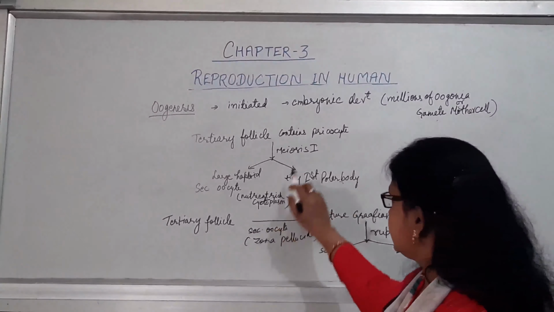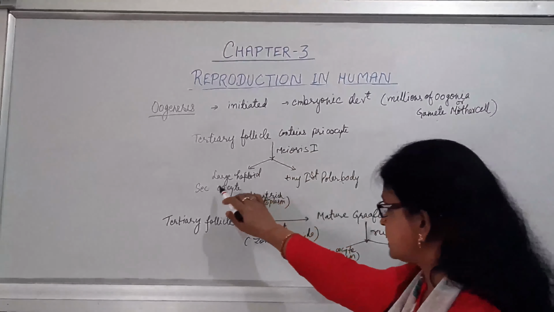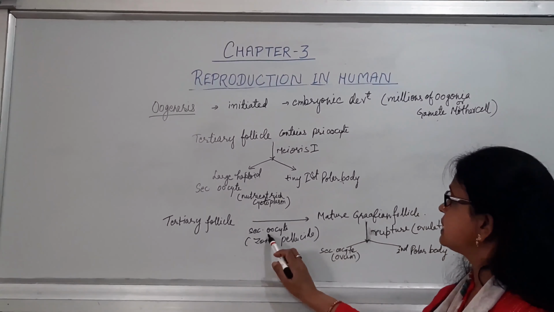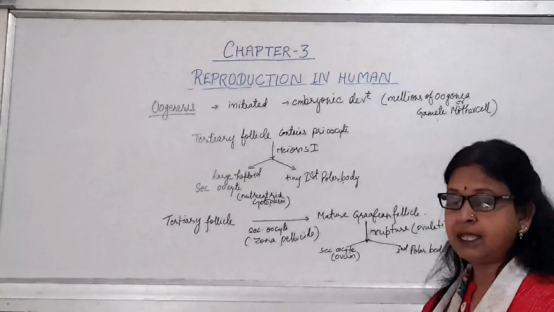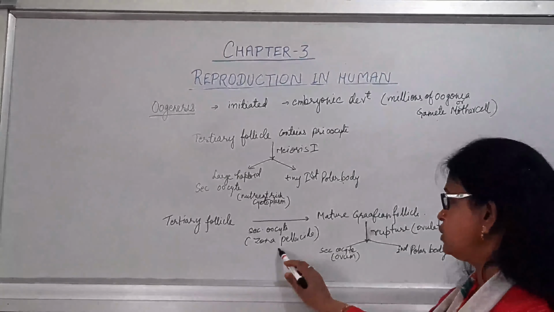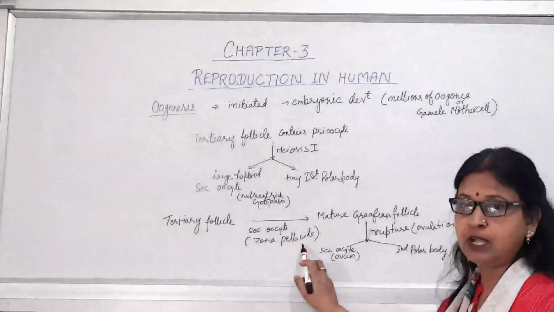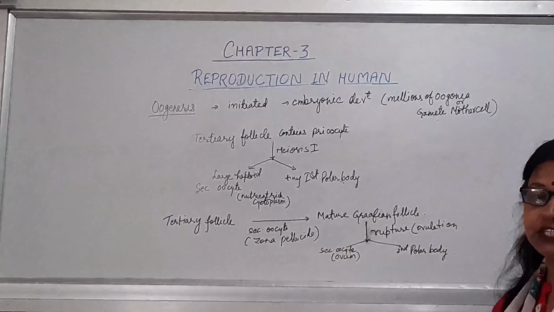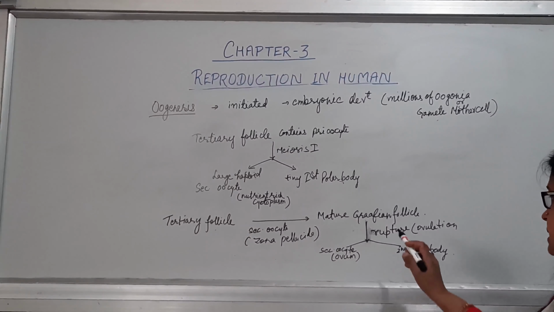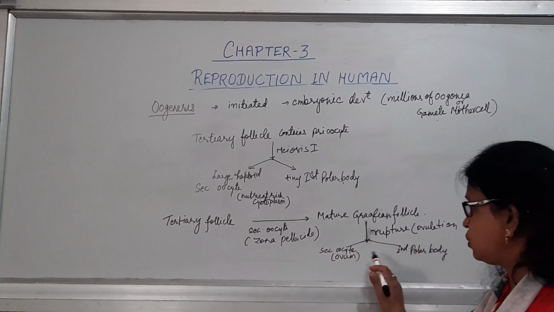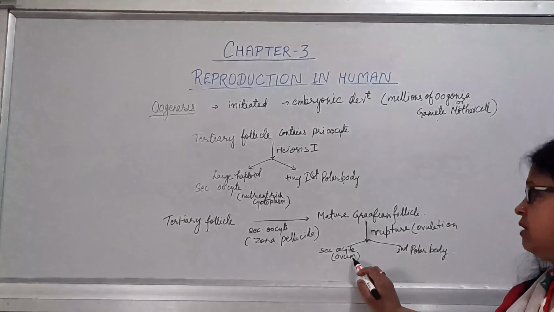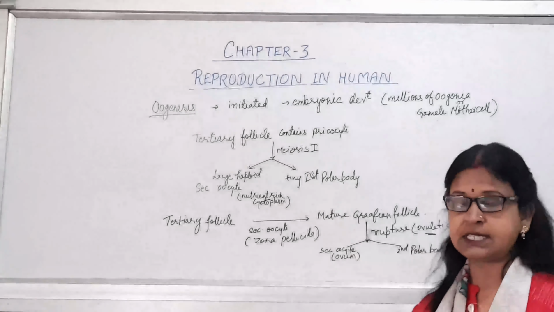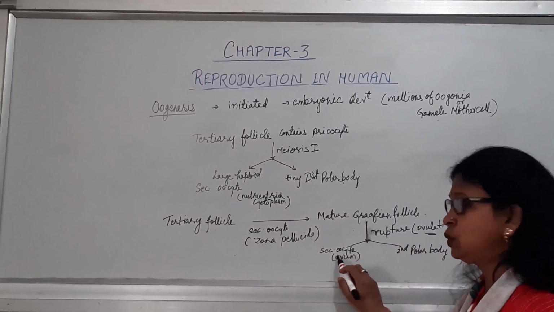Now after this, the tertiary follicle having this secondary oocyte will undergo maturation. For that, the secondary oocyte will be surrounded by a layer known as the zona pellucida. Now this tertiary follicle will transform into the mature Graafian follicle, which has the matured ovum, or secondary oocyte, which will undergo rupture, or ovulation, in the middle of the menstrual cycle, and it will form two cells.